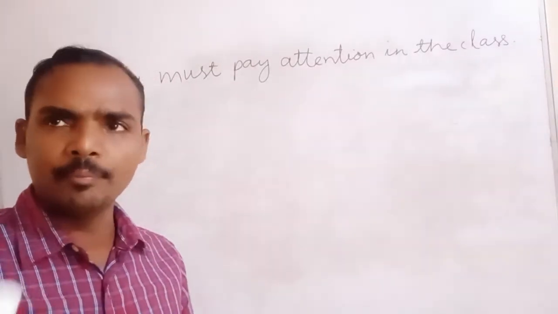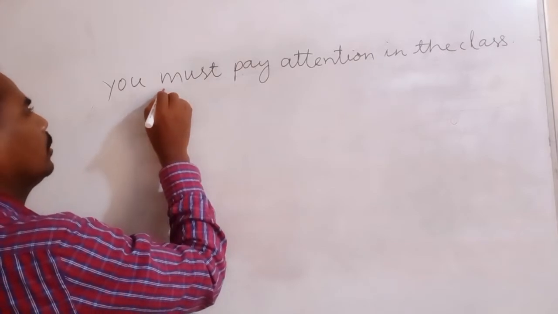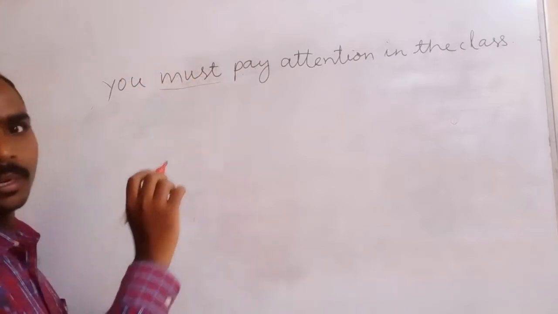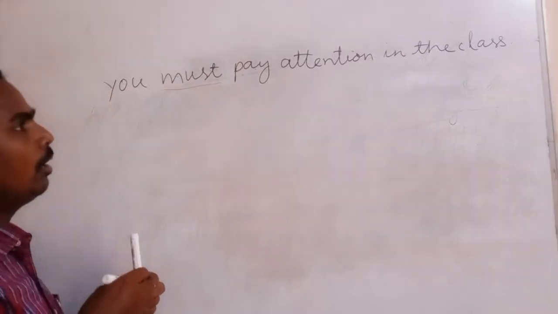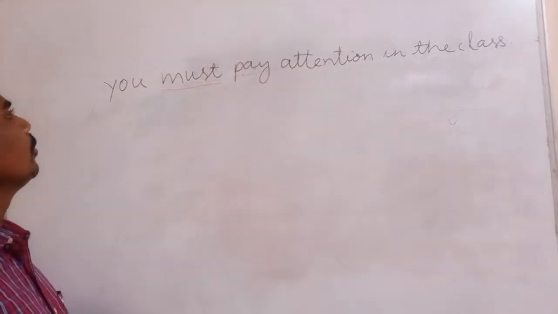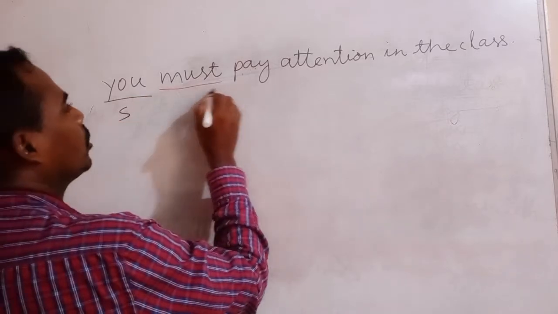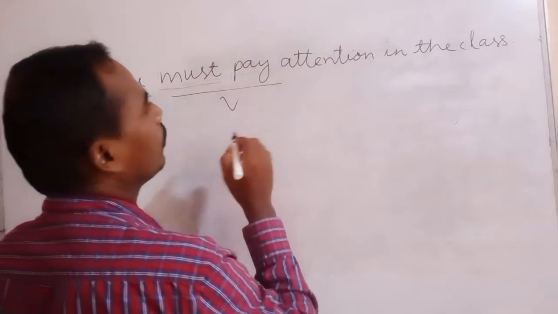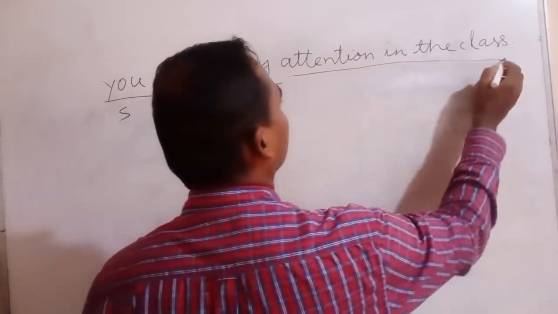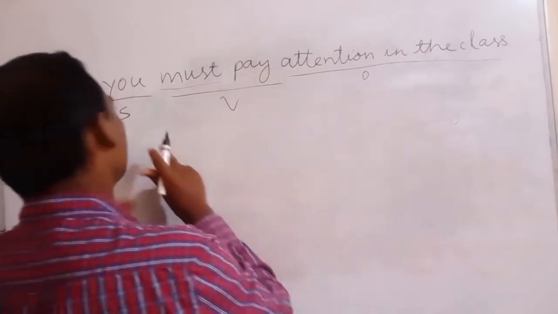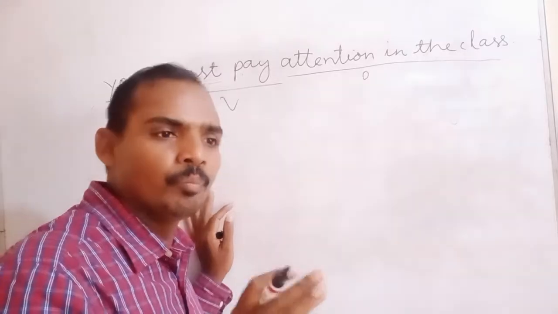I am underlining it for you in red pen. What is the modal? Here must is the modal. Clear now? Must is the modal. You must pay attention in the class. Here you is the subject, must pay is the verb, and attention in the class is the object. Subject, verb, object. This is the rule of active voice.